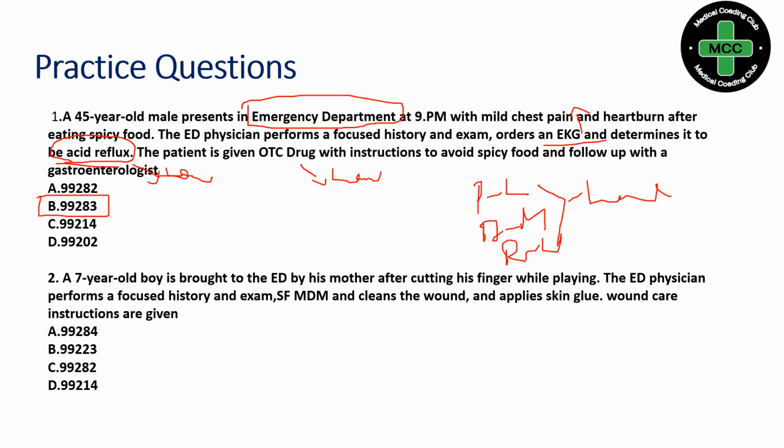And second question: a 7-year-old boy is brought to the ED by his mother after cutting his finger while playing. An ED physician performs a focused history and exam and straightforward MDM, and cleanses the wound and applies skin glue. Wound care instructions are given. So they have clearly given it's a straightforward MDM. So according to that, the ED straightforward MDM code will be 99282. 99282 is straightforward medical decision making in the emergency department. Code must be 99282.